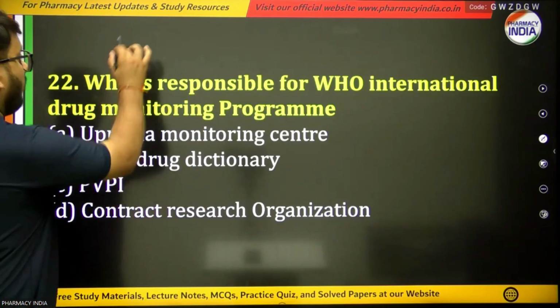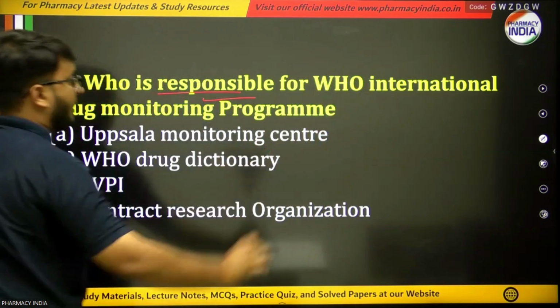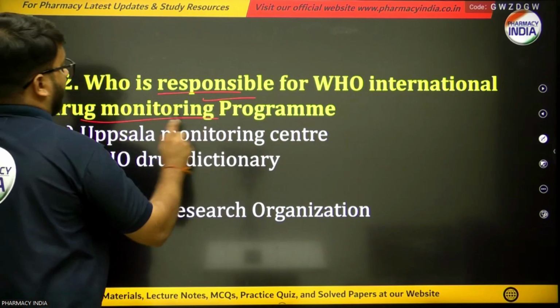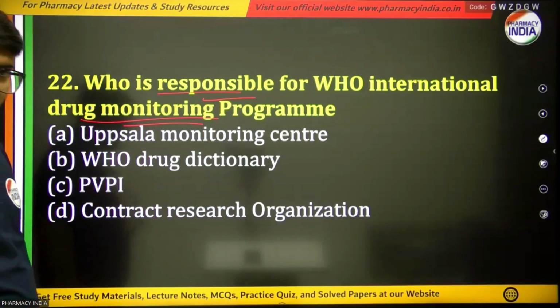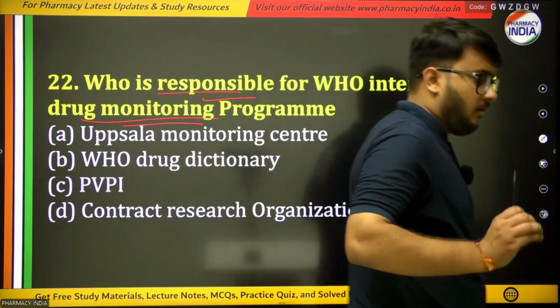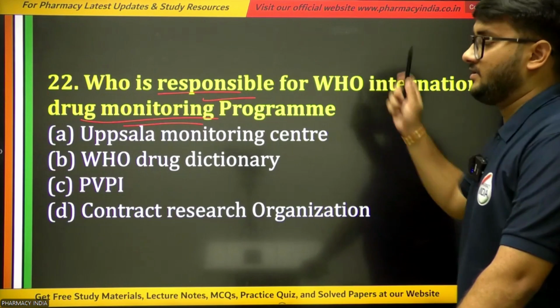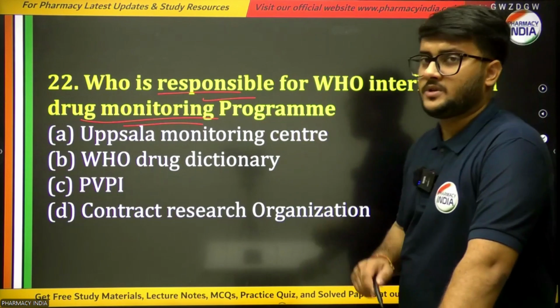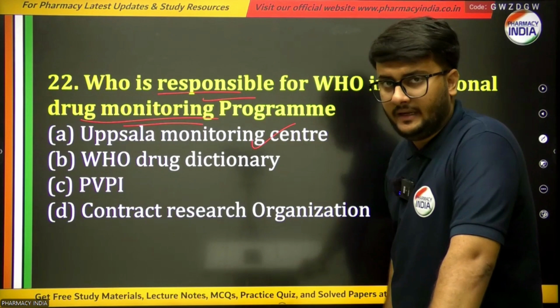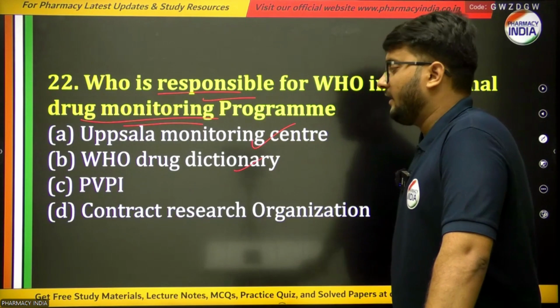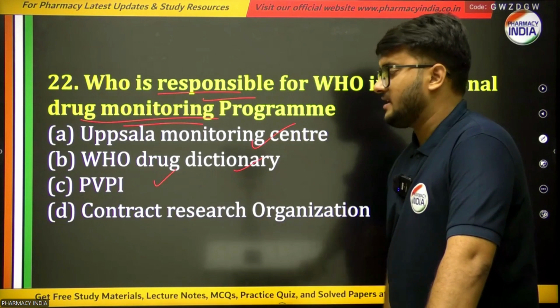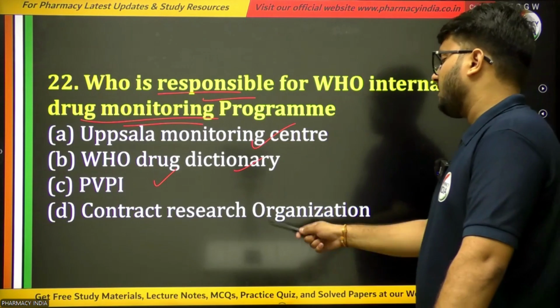Next question is, who is responsible for the WHO International Drug Monitoring Program? Which statutory body is going to take the responsibility of the WHO International Drug Monitoring Program? Options are Uppsala Monitoring Center, or WHO Drug Dictionary, or PVPI centers, or Contract Research Organization.